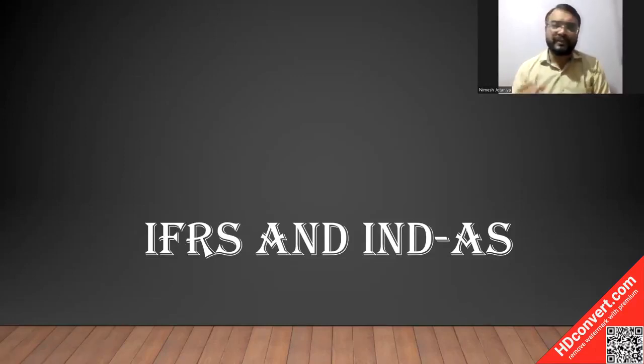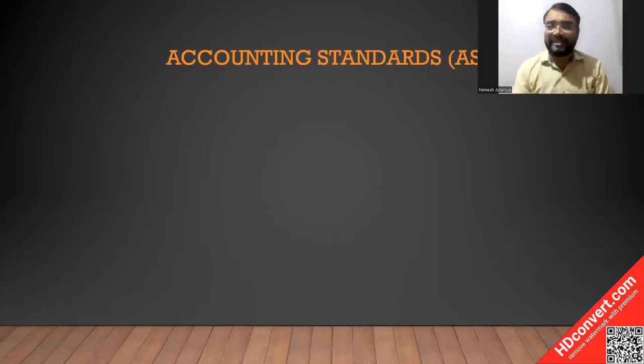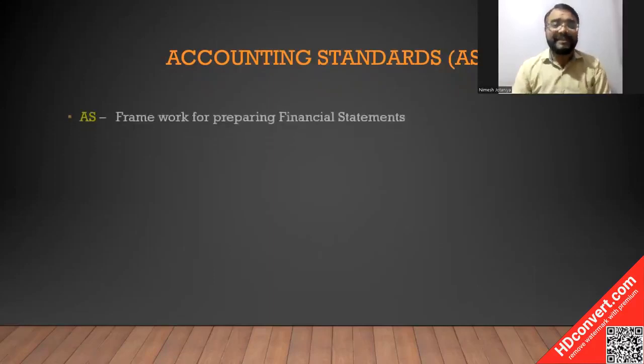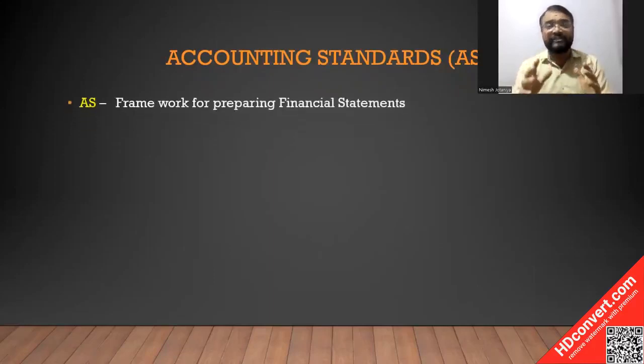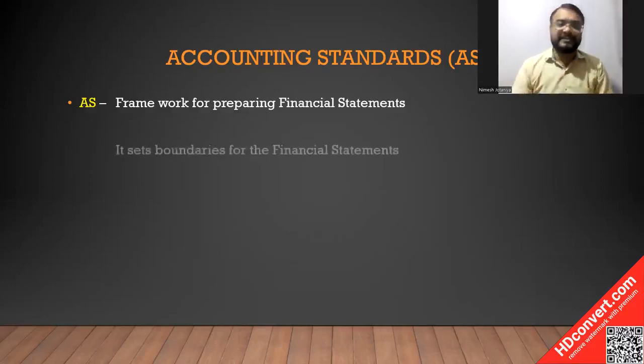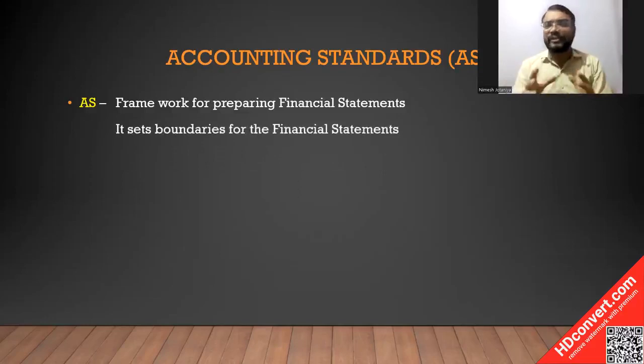Basically, when we go through the different accounting processes, accounting practices and accounting policies, many a time we hear the word AS, that is nothing but the accounting standard. What basically does accounting standard mean? It is a kind of framework within which the financial statements, that is profit and loss account, balance sheet, cash flow, and different accounting practices are prepared. Accounting standards are nothing but the boundaries within which the financial statements are prepared.